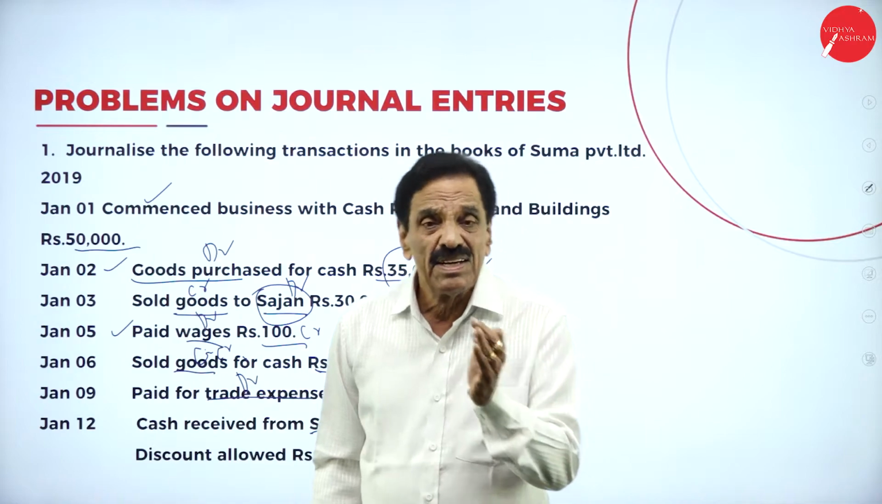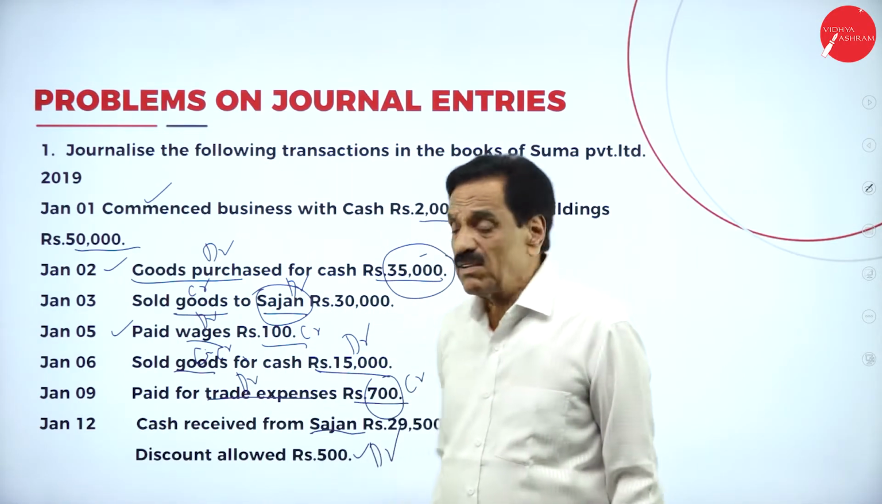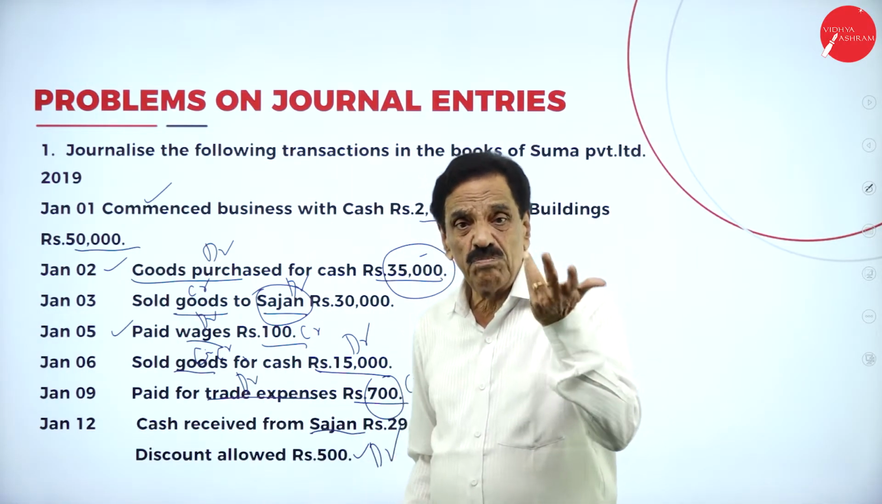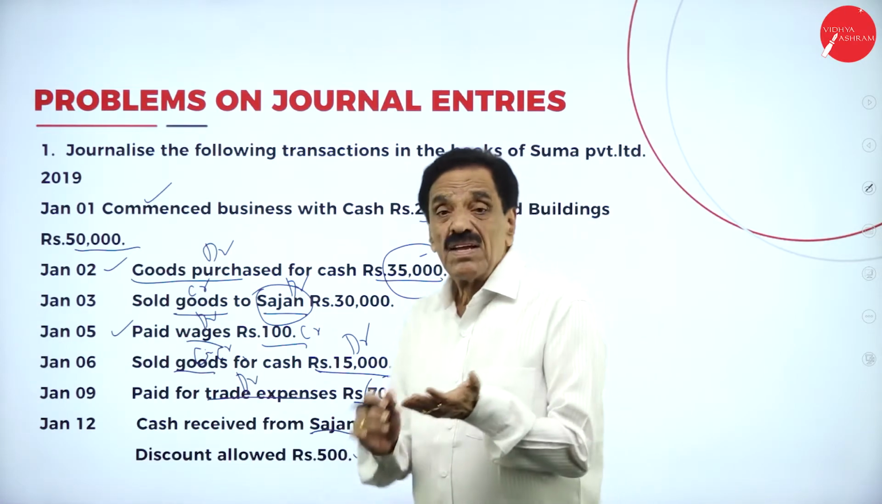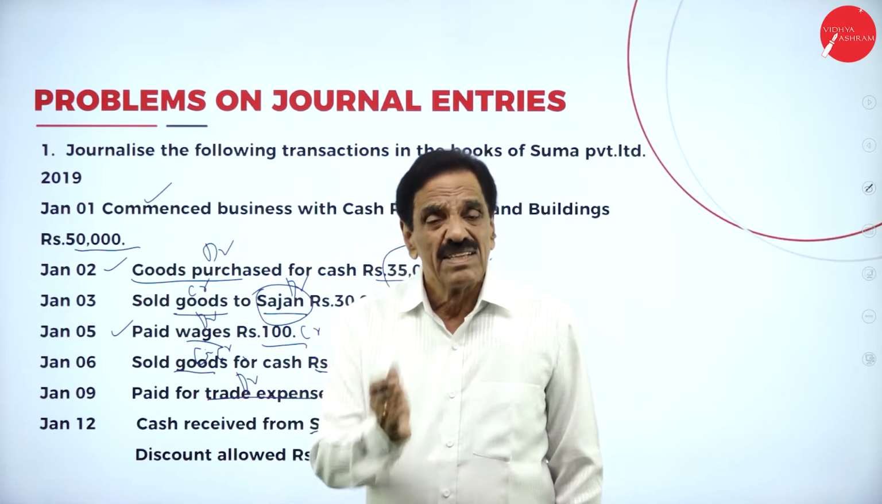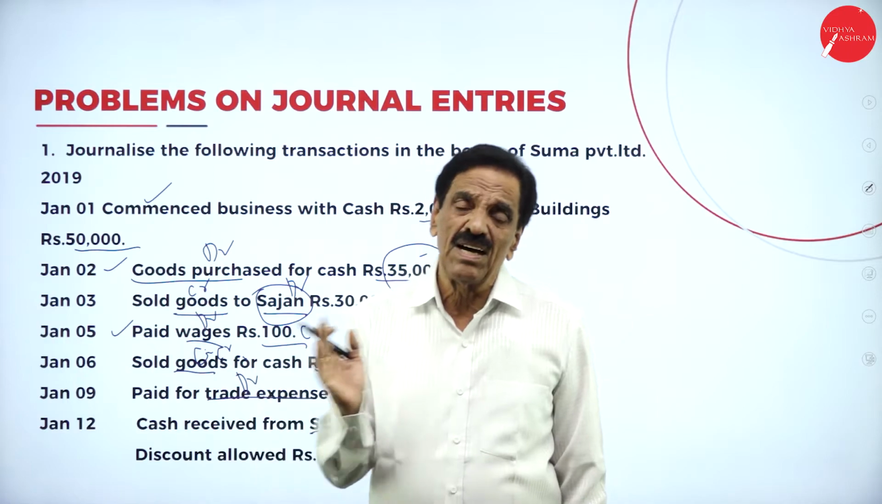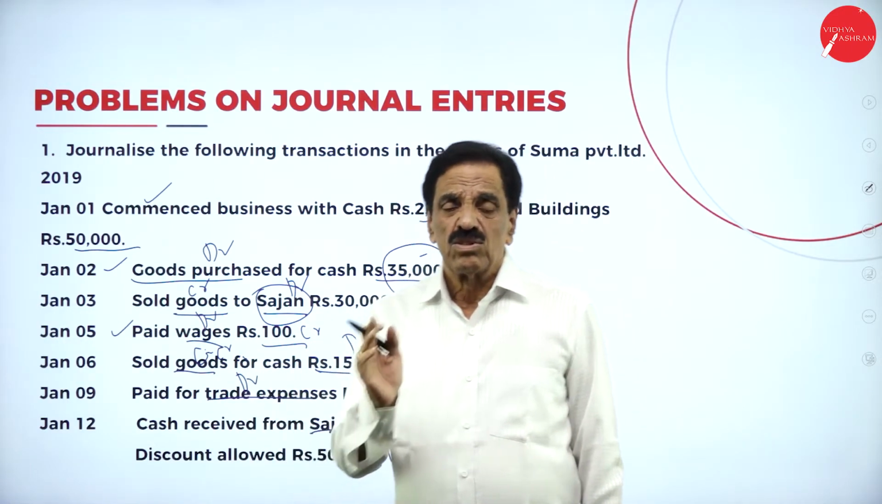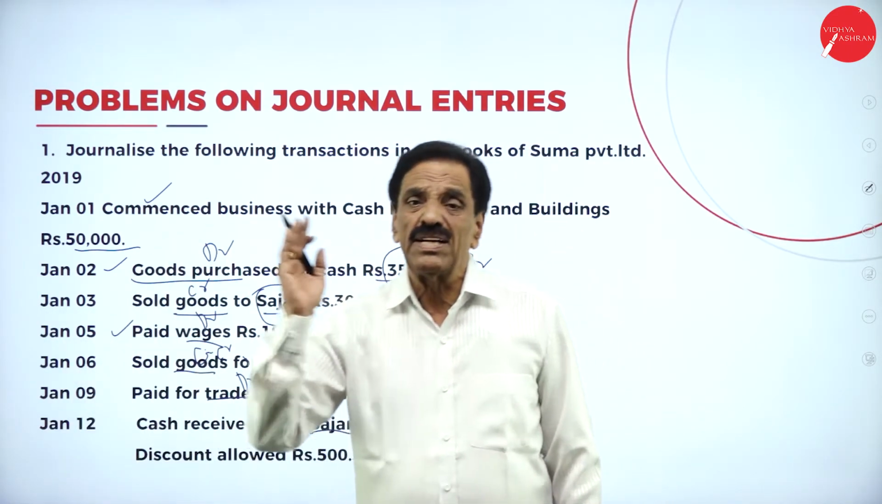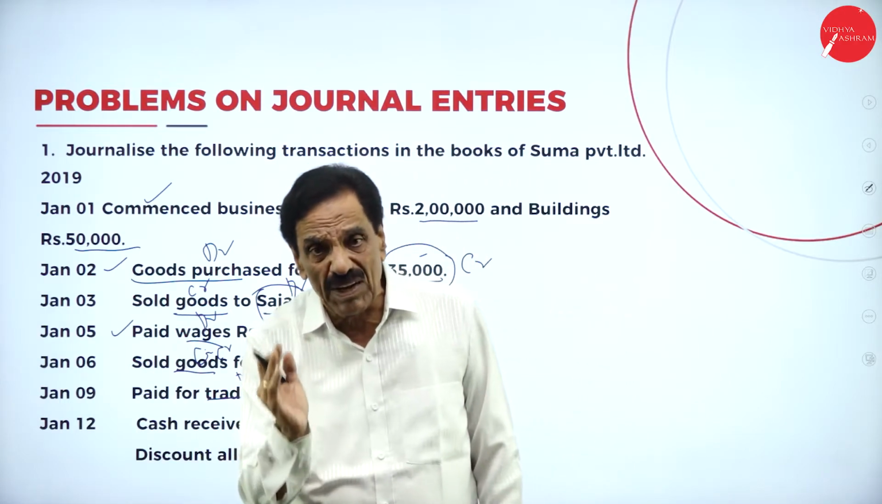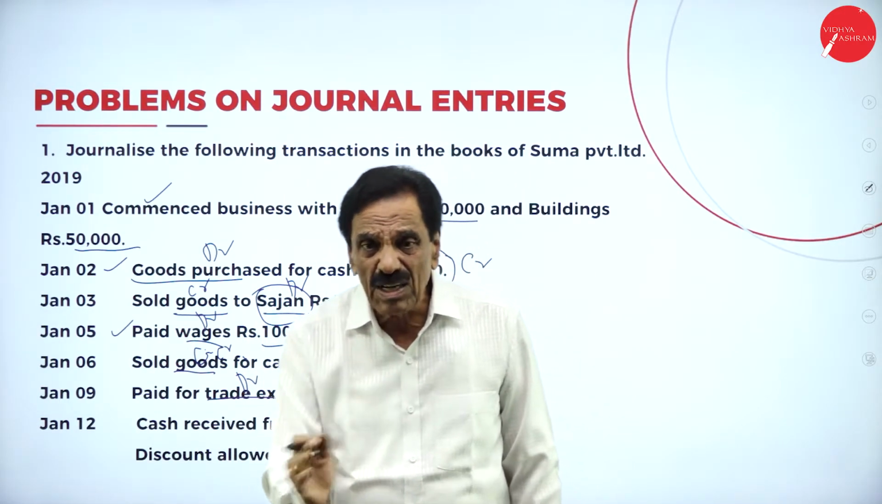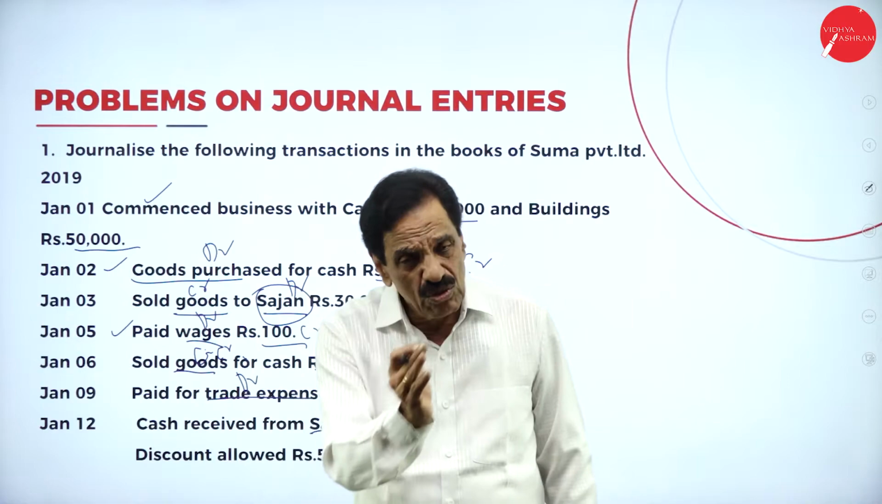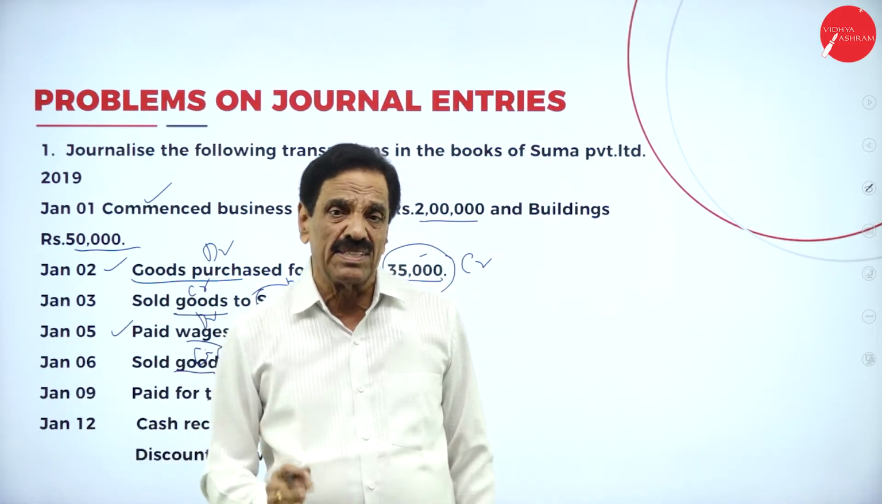Debit the receiver, credit the giver. Who is the giver? Sajjan's account. His account should be credited. What's the entry? Cash account debtor, discount account debtor to Sajjan account. So the entry: cash account debtor 29,500, discount account debtor 500, to Sajjan account, totally 30,000.